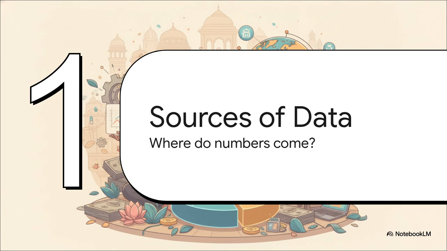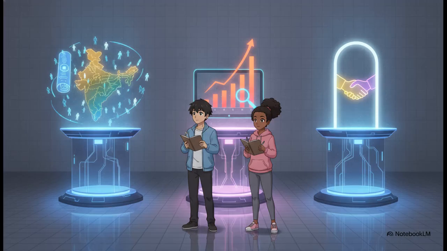Moving right along to Section 2, Sources of Data. Where do these numbers actually come from? Gathering data for a country this massive is a monumental task. The government basically relies on 3 main pillars for this data. First, we have the reports of the Census of India. Second, the NSO's Periodic Labor Force Survey, which we'll just call the PLFS. And third, the Directorate General of Employment, or DGE, which collects data from employment exchanges, essentially the folks who walk in and formally register that they need a job.